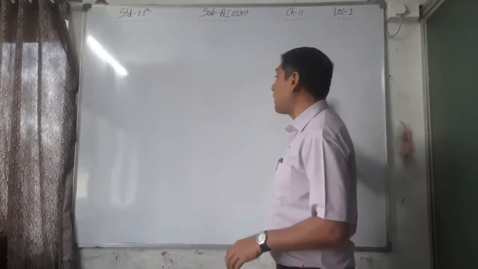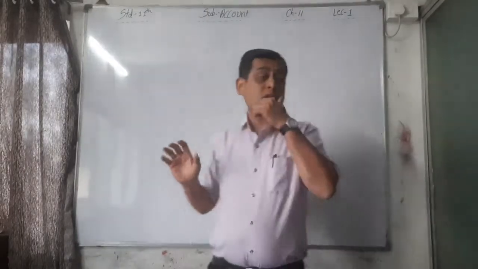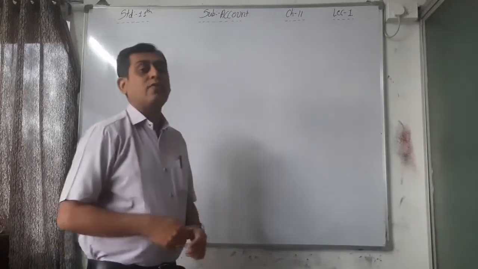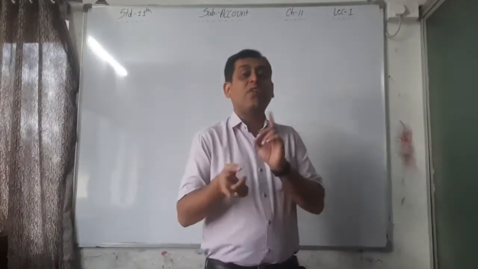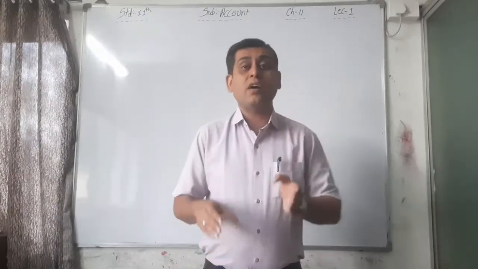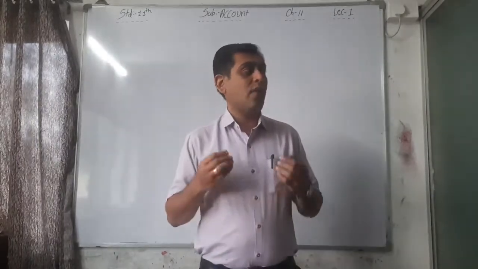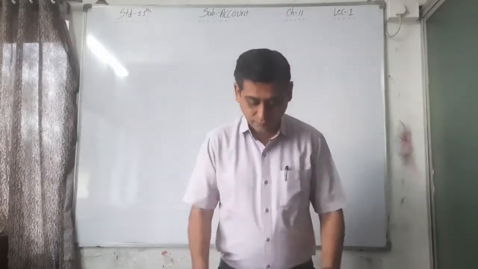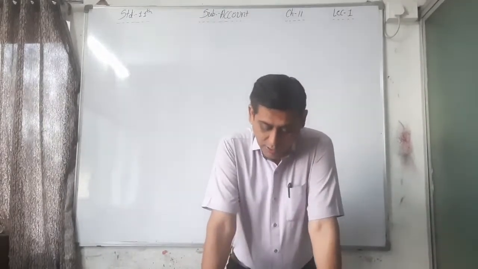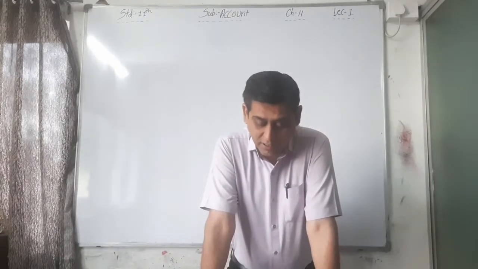Whatever is recorded on the credit side of the cash book is recorded on the debit side of the passbook. That means only the reverse effect is done by the other party. If I am recording on the debit side, that is trader, the bank records on the credit side. So here it is only an opposite entry or reverse entry.